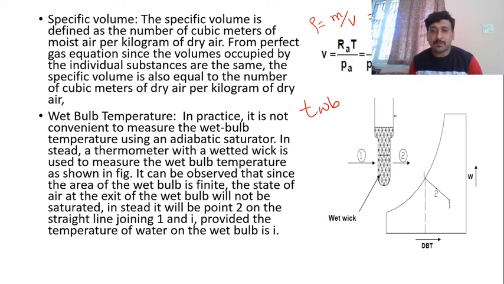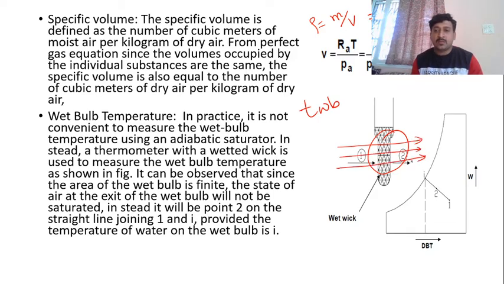Now see here, this is the normal thermometer which we are using. To this thermometer, I am coating a cotton wick which is wet with water, and I am just covering that bulb. This is the bulb which measures the temperature. I am wrapping that bulb with the cotton wick. Why am I doing so? When air passes over this, if it is unsaturated, it catches some amount of water vapor into the air molecules.